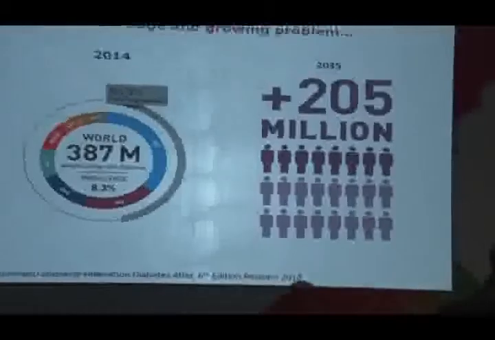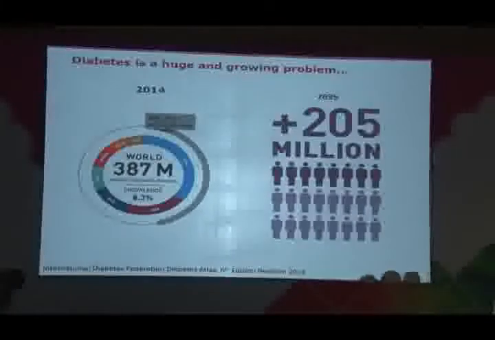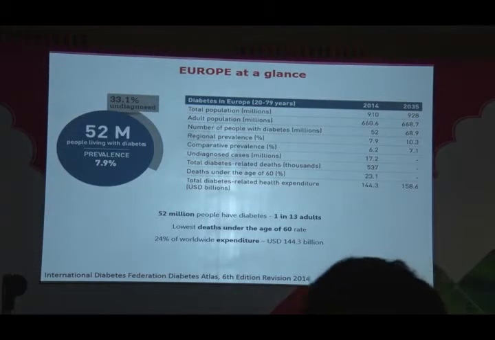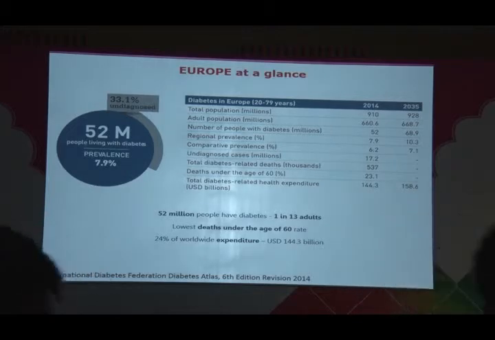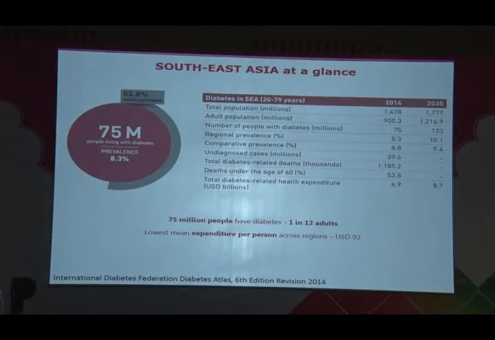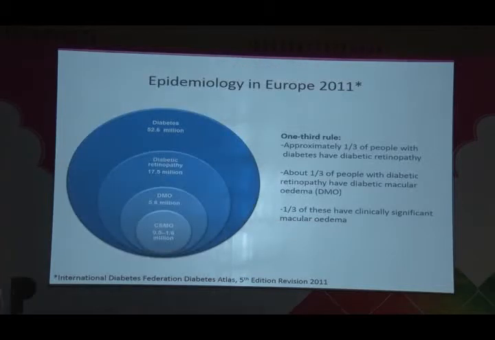Okay, diabetes is a huge and growing problem. We see here that there will be an extra 205 million people with diabetes in 2035 than there were in 2014. If you look at Europe, 52 million people with diabetes, 1 in 3 undiagnosed, and 1 in 13 adults have diabetes, and the expenditure is huge. If we look at Southeast Asia, 75 million people with diabetes, 52% undiagnosed, 1 in 12 adults with diabetes, and again, a huge cost.